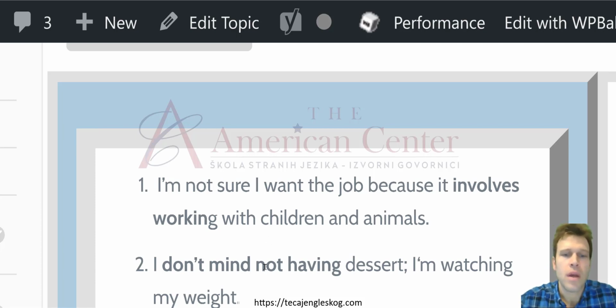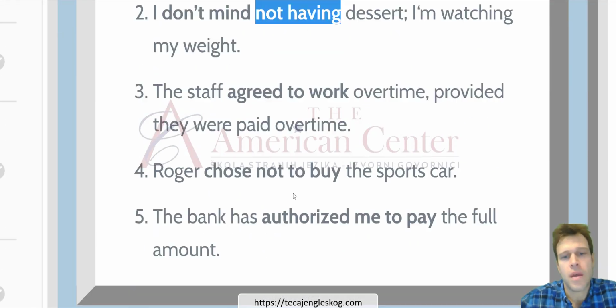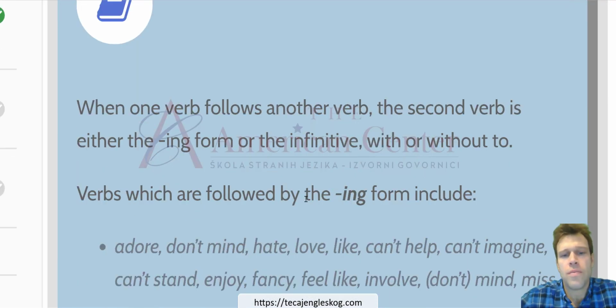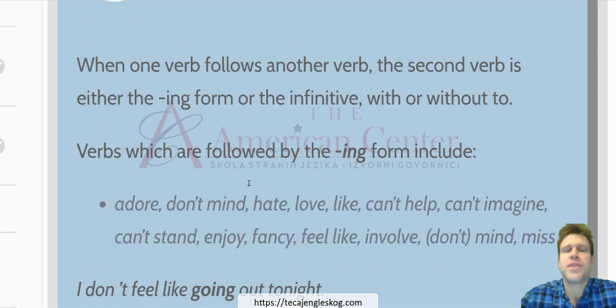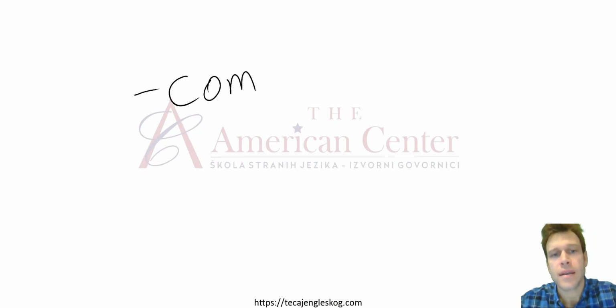So having and working are gerunds. And this is very important: gerunds emphasize more of a continuous act or a completed act.